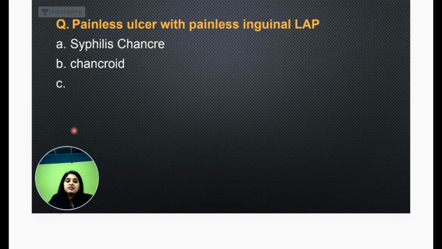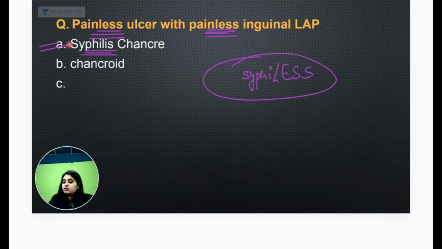Coming to the next question, there was an ulcer, a painless story was given, and I told you the less story is always important. So what is that less story? It was everything less. There was a painless ulcer with painless inguinal lymphadenopathy. It was definitely syphilis, right? This was clear cut. You must not have had any doubt. I hope you could remember syphilis. Everything was painless. Okay? So I'm skipping this now because there is nothing more that I can tell you. Of course, when they were talking about ulcer and inguinal lymph node, they must be talking about the primary syphilis stage, but all that was not asked. It was only the less story, very simple.